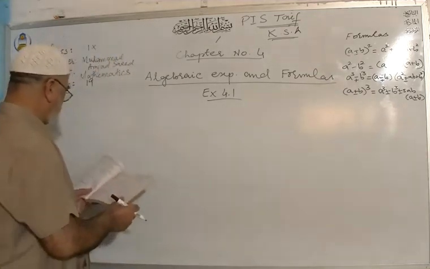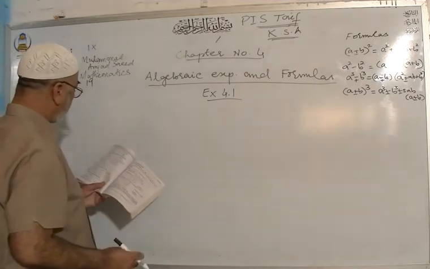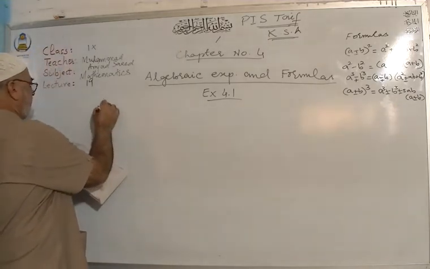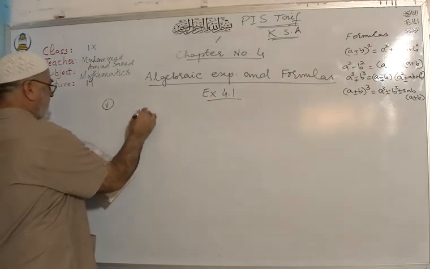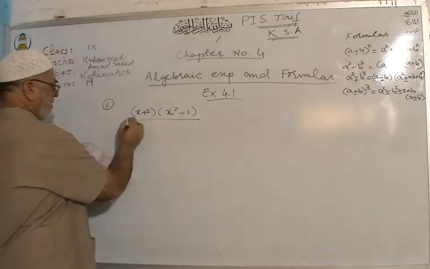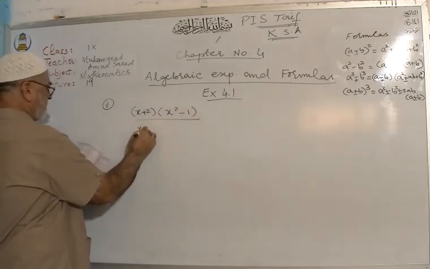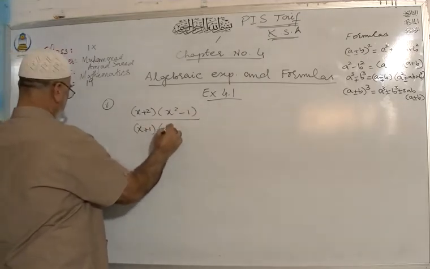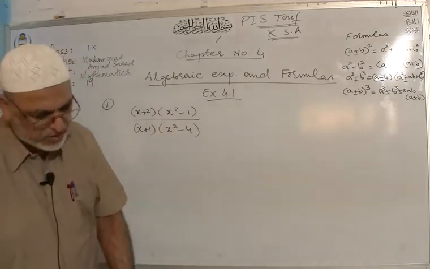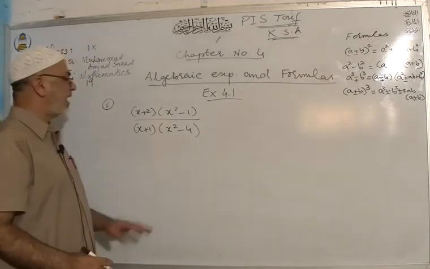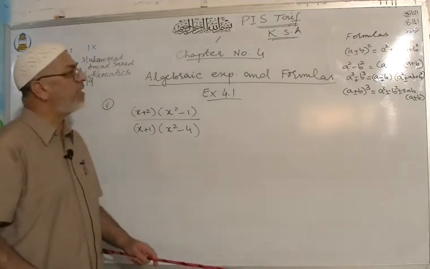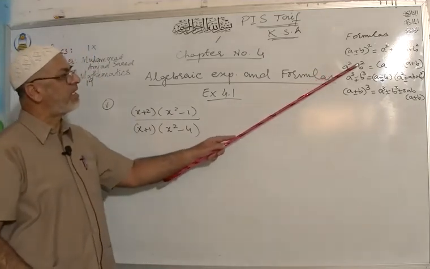After that, we have part number 5, x plus 2 into x square minus 1 and x plus 1 into x square minus 4. My dear students, first of all, you have to write down your expression in terms of this second formula, a square minus b square.